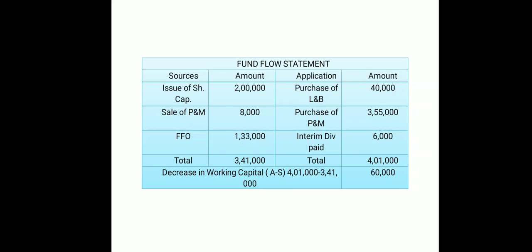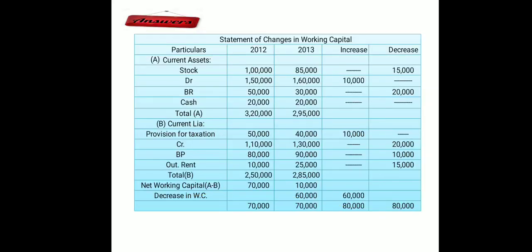So that is 4,01,000 minus 3,41,000. If you remember, last time we always did sources minus application, but here you can see application is the bigger amount, so we have to go for application minus source. That will be our decrease in working capital, and it is exactly equal. Okay, 60,000 decrease in working capital, and even if we check in your first step, here also we have got the decrease in working capital as 60,000.